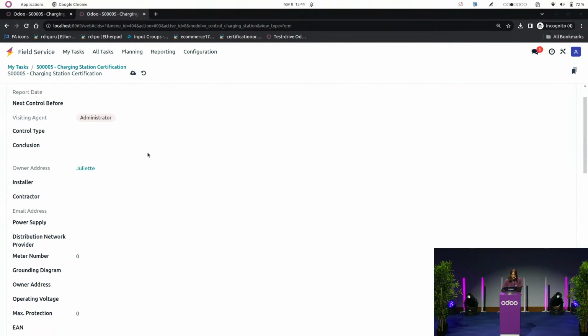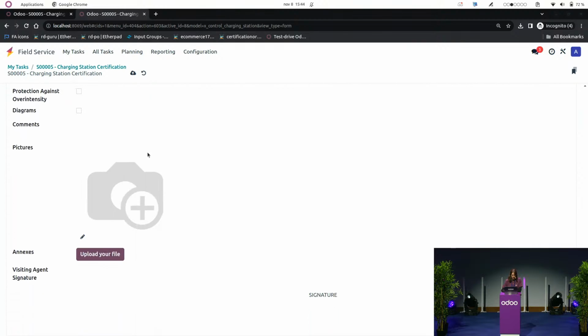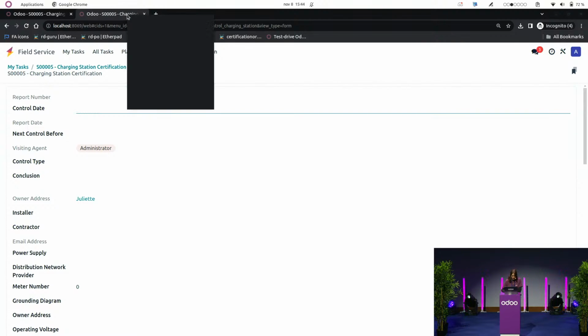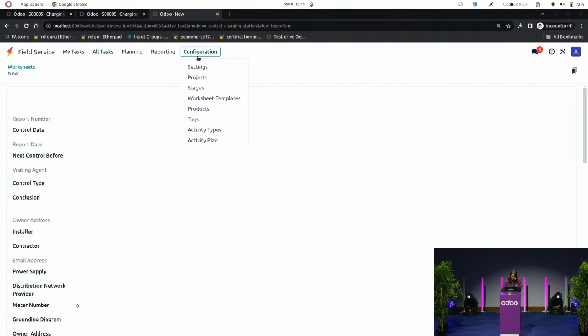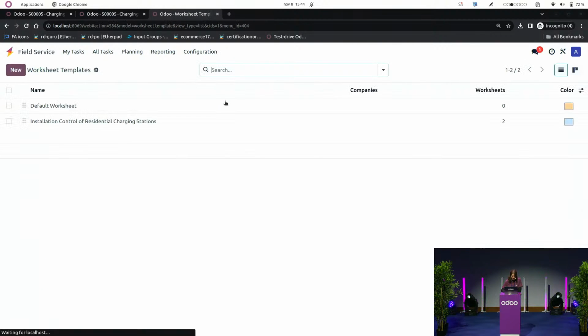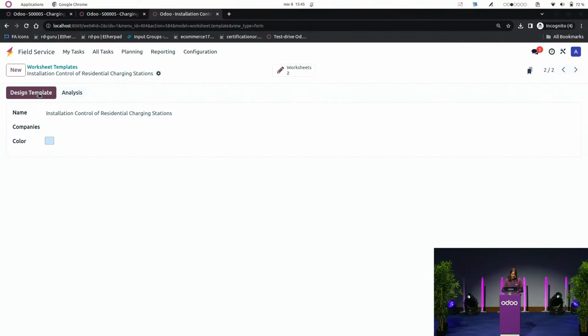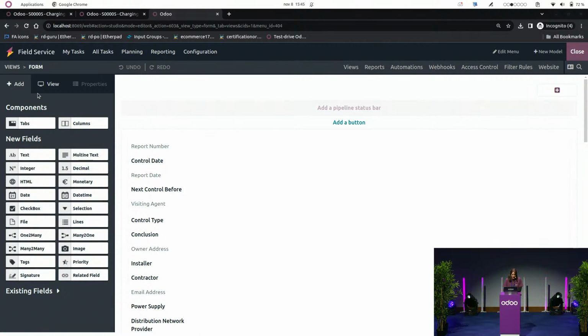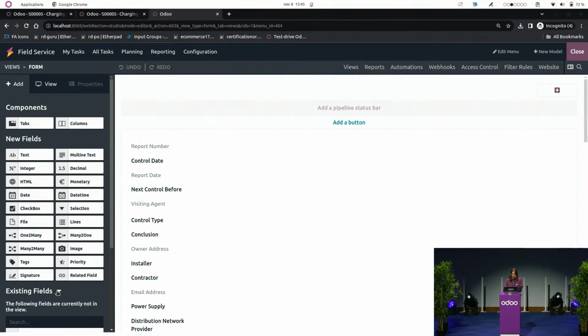So right here, you will see that there is a worksheet that has been created for you, but I'm going to duplicate my tab and show you how you can do that. So if you go under Configuration, Worksheet Templates, here you have two templates that are available by default. And you can either create a new one or go into an existing one and decide to design it. This is going to open Studio, where you can either add new fields or existing fields to your template. So it's really easy. It's just a drag and drop option.